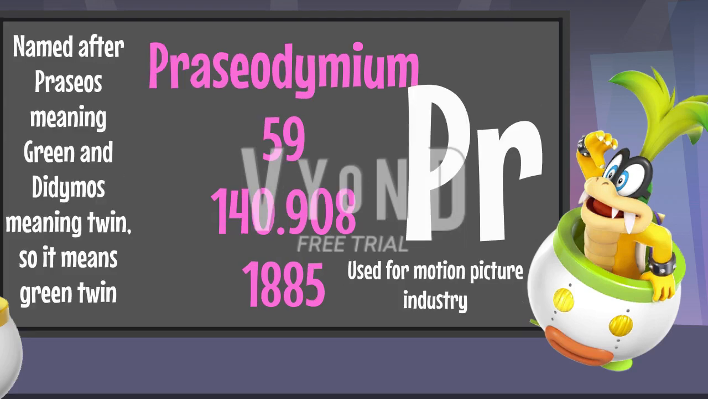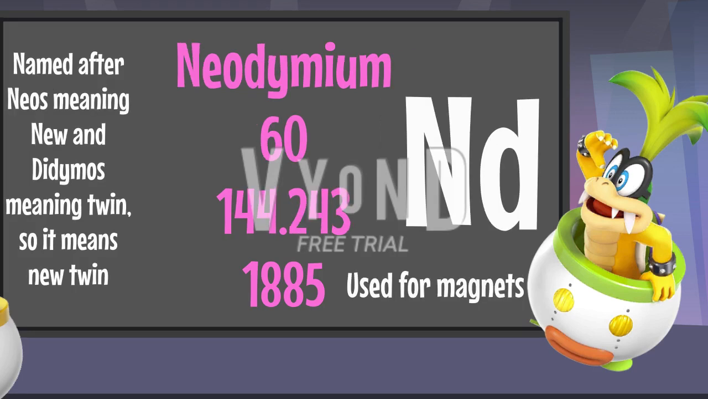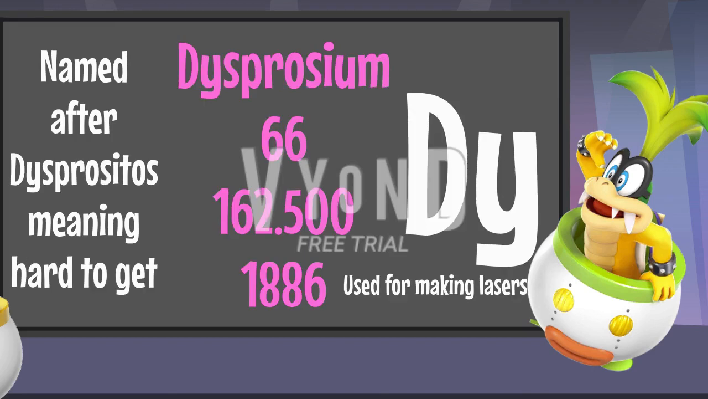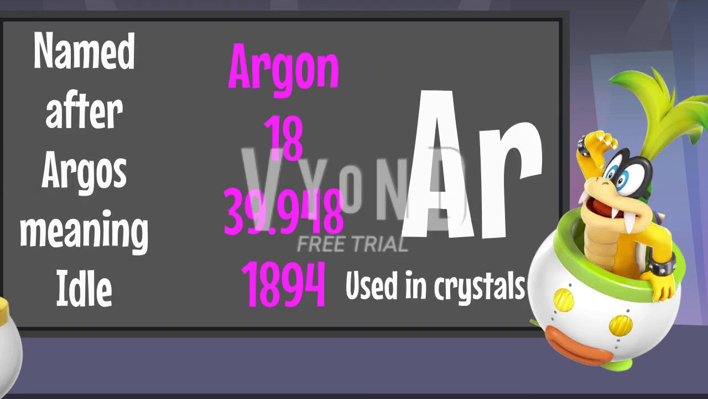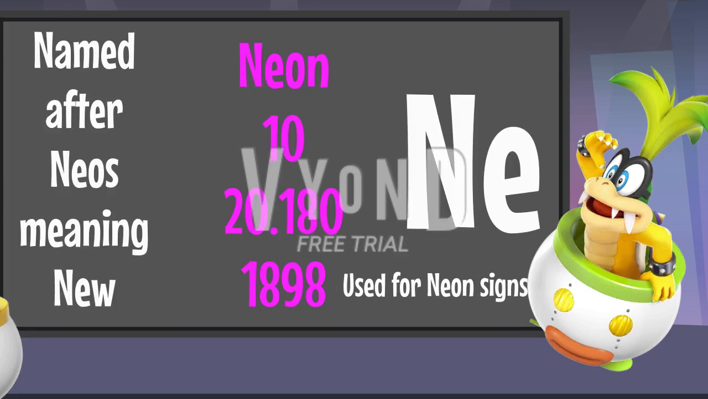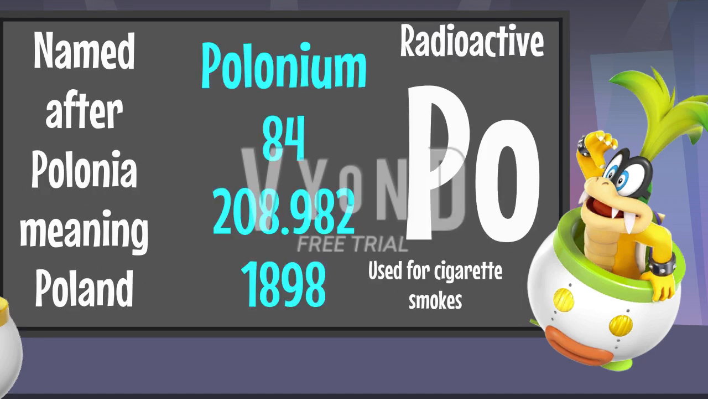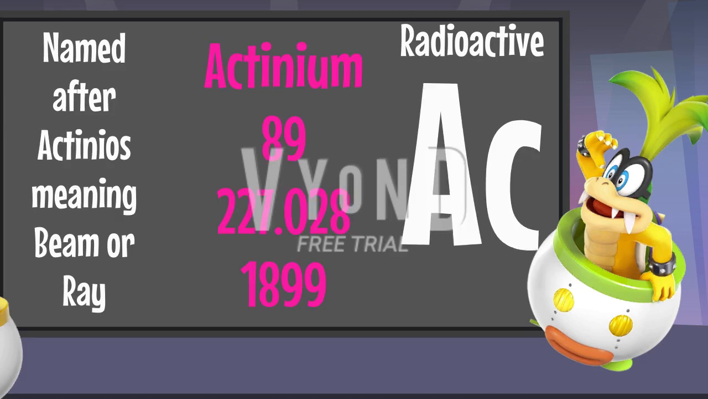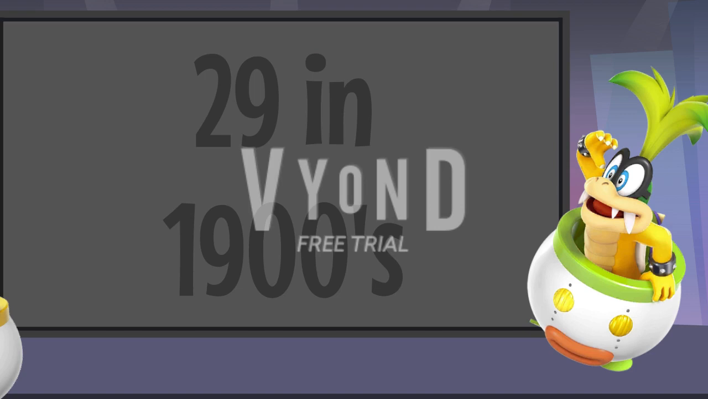1885, praseodymium and neodymium. 1886, germanium and dysprosium. 1894, argon. 1896, europium. 1898, neon, krypton, xenon, polonium, radon, and radium. 1899, actinium. 29 elements were discovered in the 1900s.